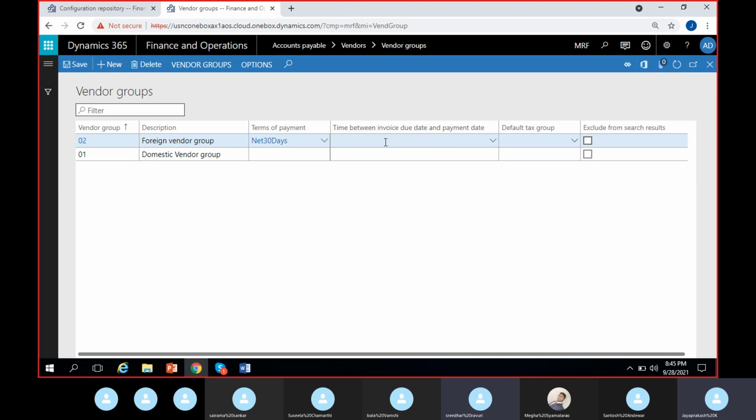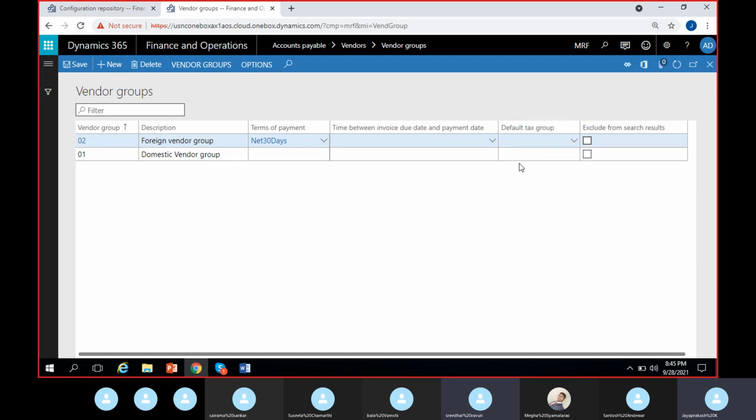Okay, that's the option we have. Other than this, I have default tax group. I can give a default tax group to this vendor. We'll discuss this concept of sales tax groups when we discuss the tax module. Since we do not have any tax groups created, I don't have anything to select here.